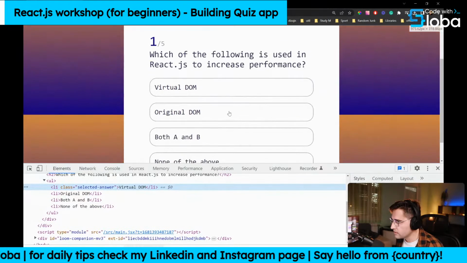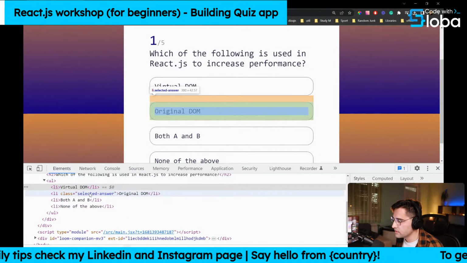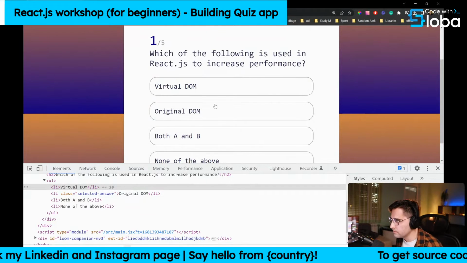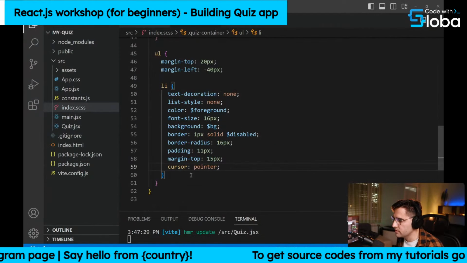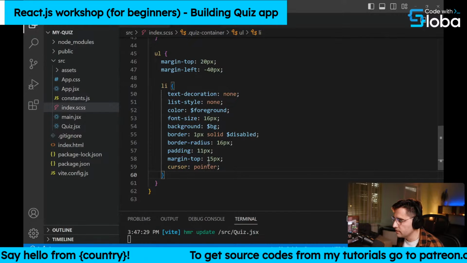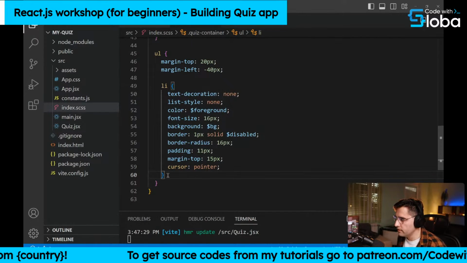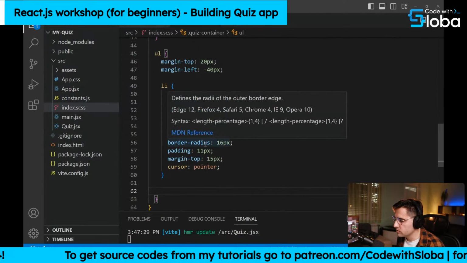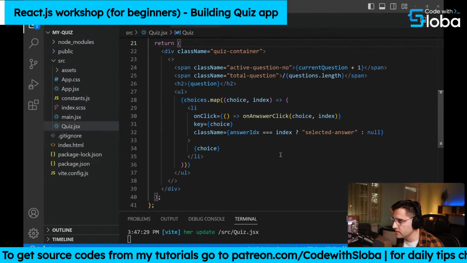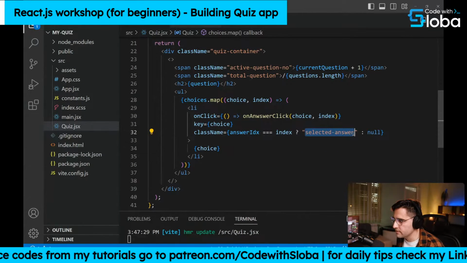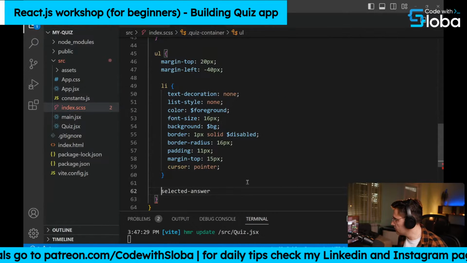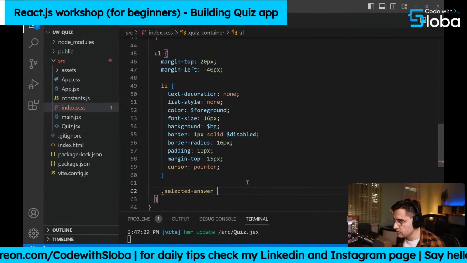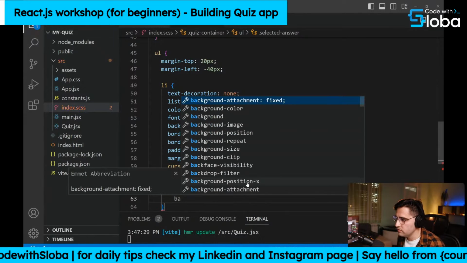So let's see, we get a selected answer class, and now we should add different styles to that list element. So let's add it below this li item. We named the class, let me see what is the name of the class, selected answer. So we want to apply different rules to it. Okay, so for selected answer, we just want to change the background.